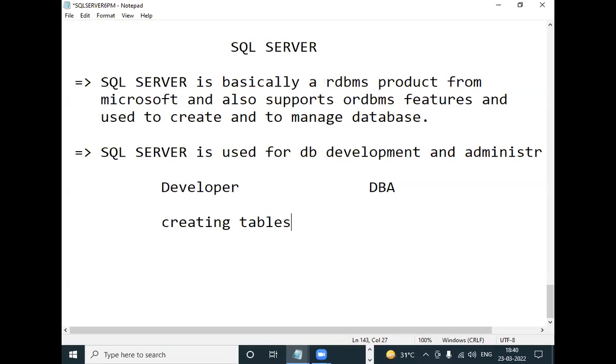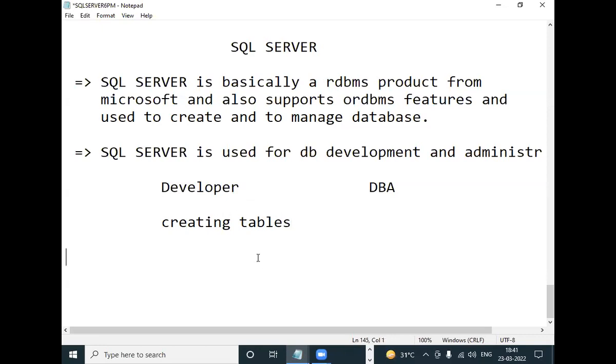You know, yesterday I showed a customer table that contains rows and columns. Who creates the tables? The developer. You may think, what is there in that?